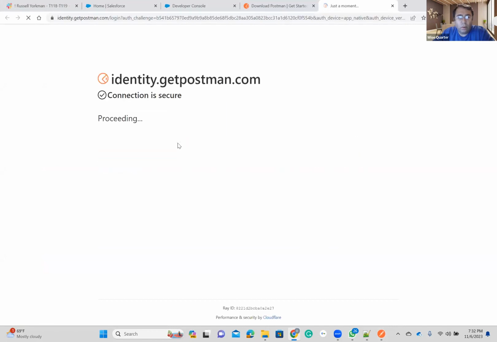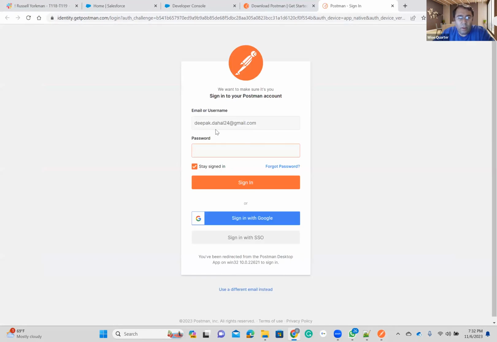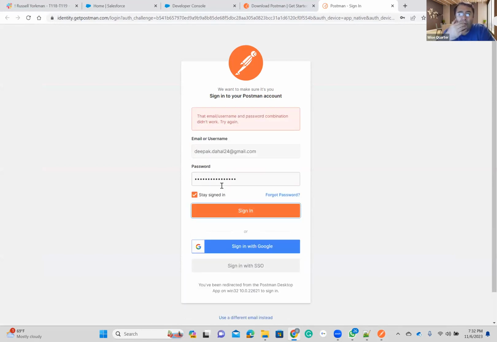We need to have, okay, now please use the sign in with Google. I think this is going to be the easy part. You can sign in with Google if you have an account. No, first you have to create one. I think we don't need this. First, we have to sign up. Sorry, we are trying to sign up, but first we have to sign up and then we will use this one. Okay. Let's go back because we don't have an account, right? We have to create one account.